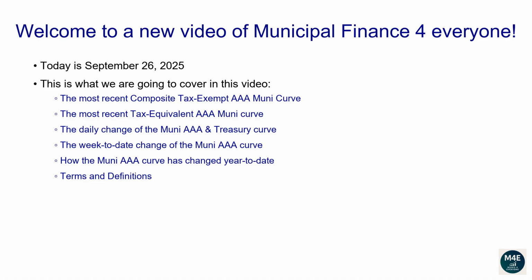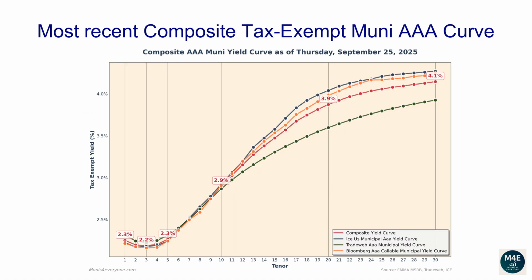Terms and definitions. Let's go over the most recent composite tax-exempt Muni AAA curve. The following composite tax-exempt yield curve is based off the most recent ICE, TradeWeb, Bloomberg yield curves that are available on the MSRB website, plus some proprietary extra adjustments, as of September 25, 2025.